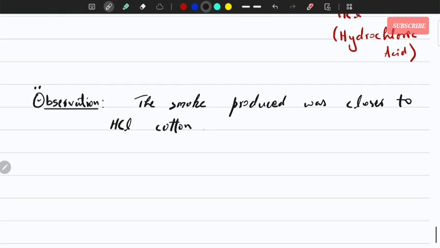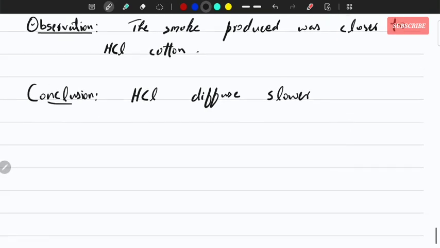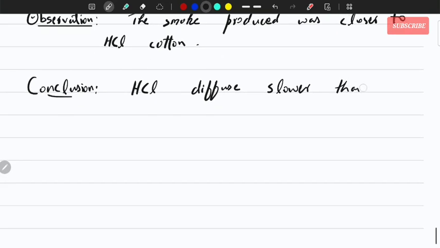Why? The conclusion that we can make from this is that HCl diffuses slower, or with lower speed, than ammonia. Okay, this is our conclusion.